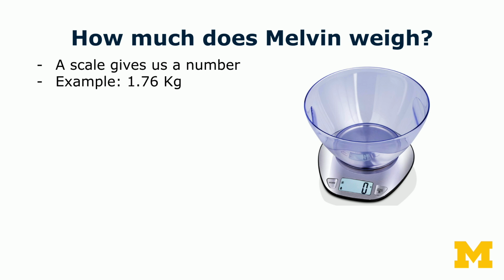So first, to the question of how much does Melvin weigh, we could put him on a scale, and that scale could give us a number. We might find out that Melvin weighs something like 1.76 kilograms. To the question of how many feathers does Melvin have, well, it is a lot, and I'm pretty daunted by that question, but in theory, we could count them.